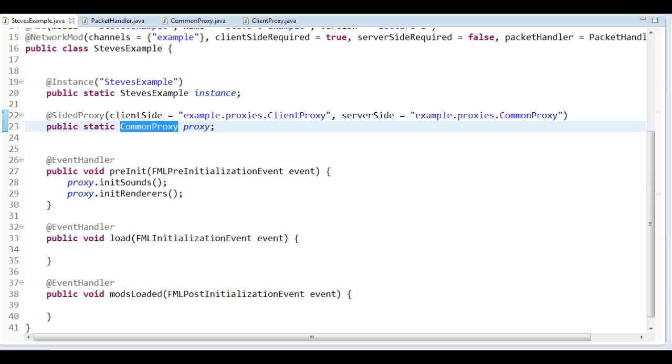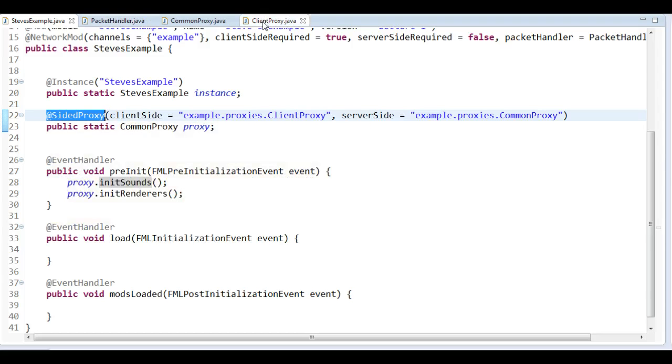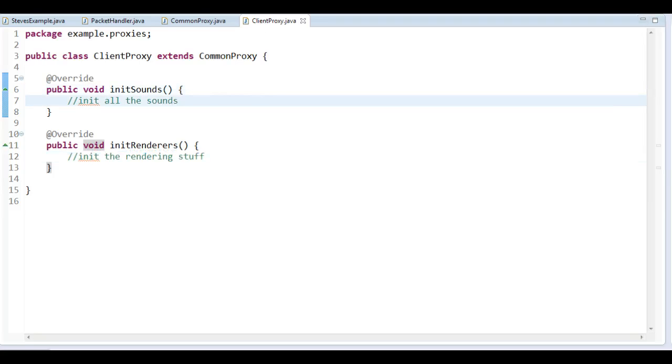So when we are in our mod file itself, we don't really know if we are on the client or the server side, just in pre-init here, but we tell the proxy to do the work, and since we have decided proxy, so we have two different proxies on the client and the server side, we can make sure that we register the sounds on the client side and we register the renderers on the client side, but we don't do it on the server side. So we're going to use this later on. The sound stuff is not until the last lecture in this course, but I prepared this here so we can use it. We're going to use this initRenderers though.